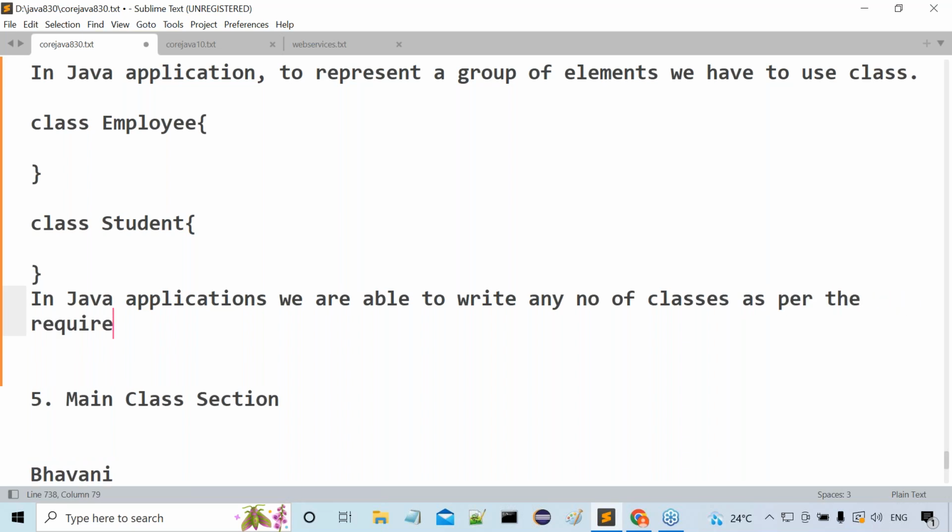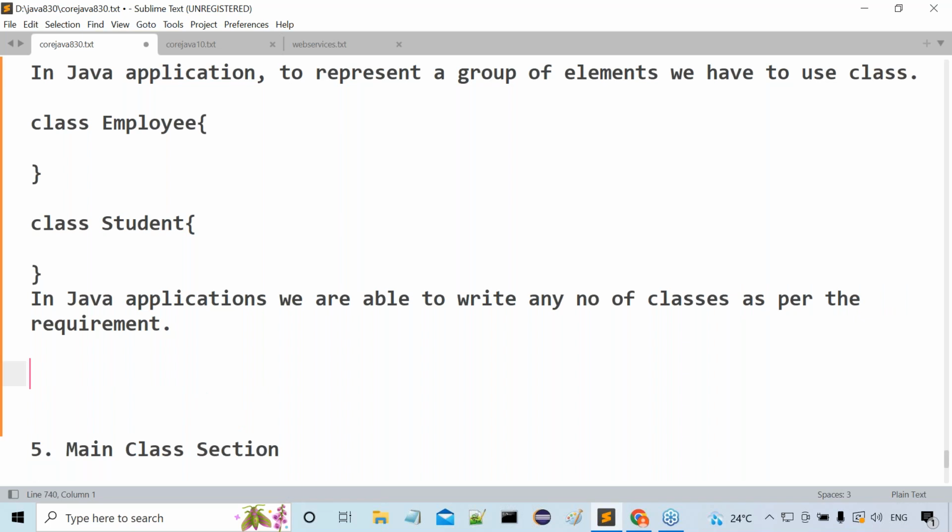It's totally depending on the requirement. For example, if we need to represent 100 classes, yes, we can represent 100 classes. If I want to represent 1,000 classes as per the requirement, yes, go ahead. We don't have any fixed limit for the number of classes in our Java applications. We can write any number of classes as per the requirement. Yes, sir. Got my point or not? Okay, fine. This information about the number of classes is sufficient at present.